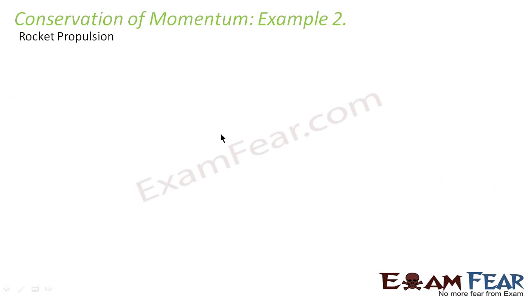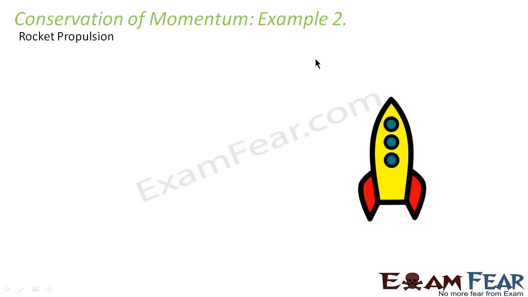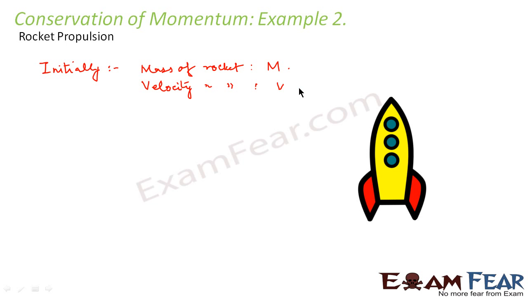Now let us take up the next example for conservation of momentum. Here we take the example of rocket propulsion. Let us suppose this is the rocket. We say initially. Now what is this initial time denoting? It is denoting the time when the rocket just starts moving. So let us suppose the mass of the rocket is m. Fine. Now let us suppose the velocity with which the rocket is moving is v.